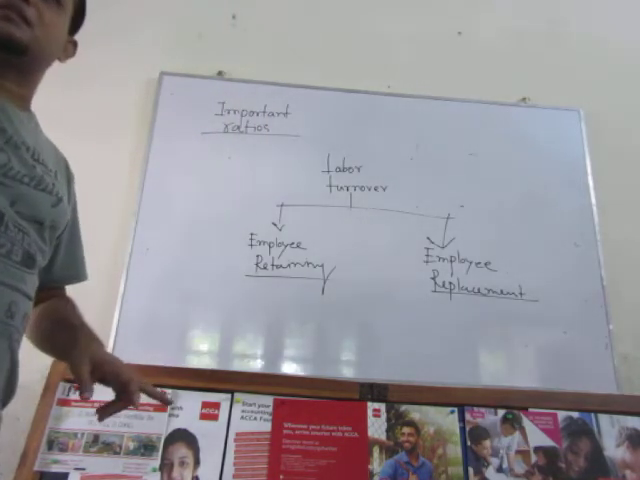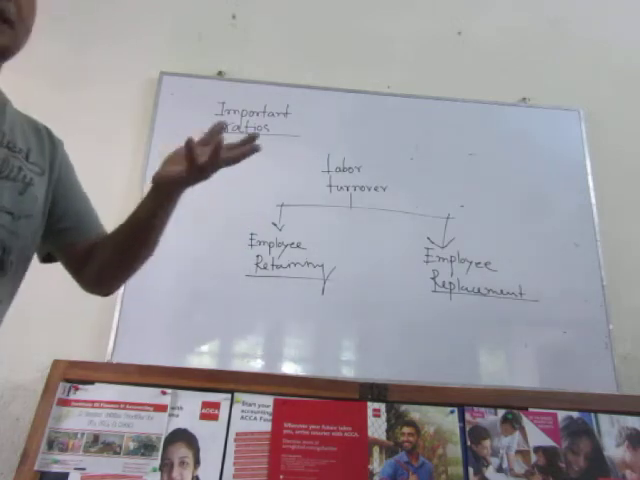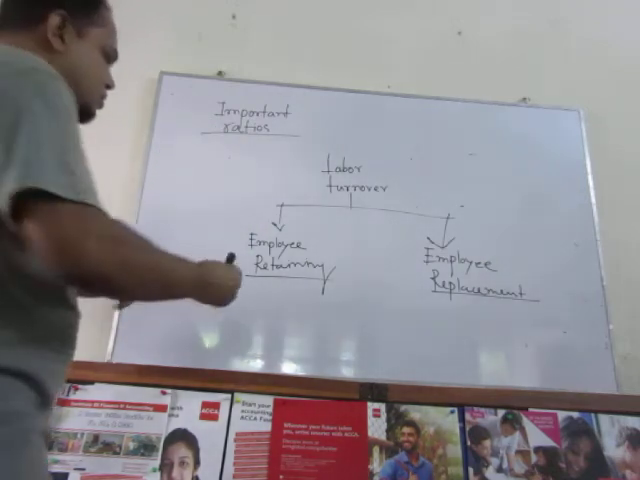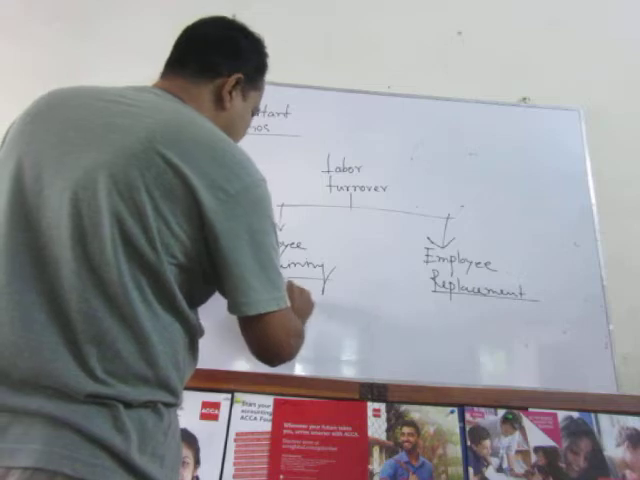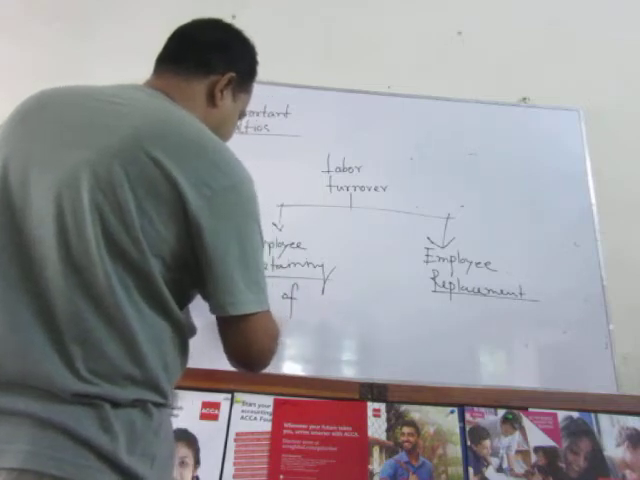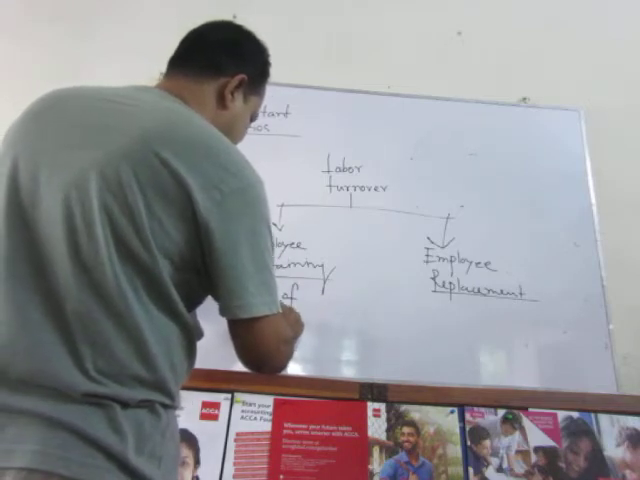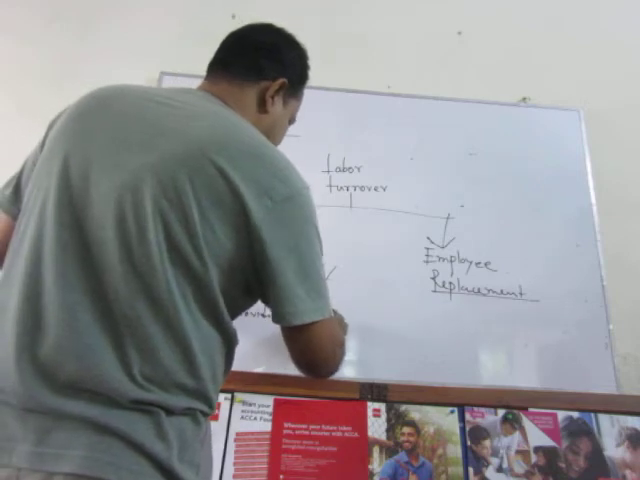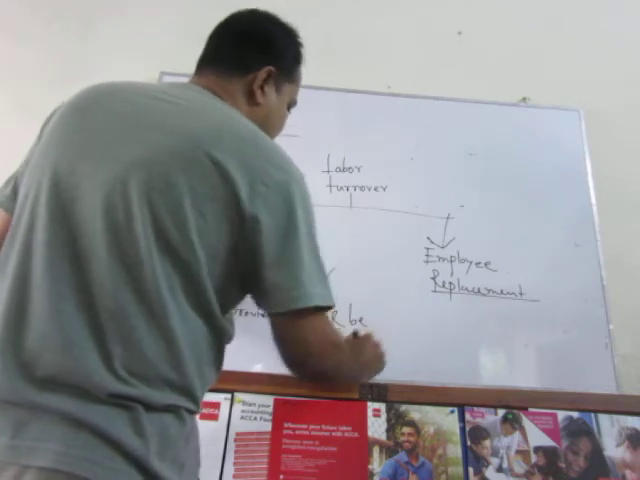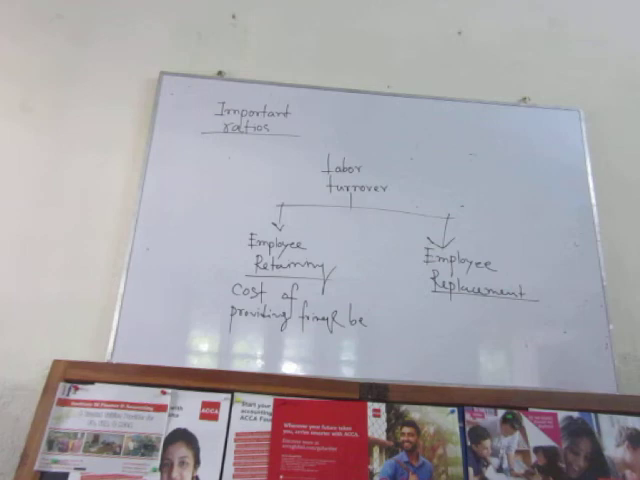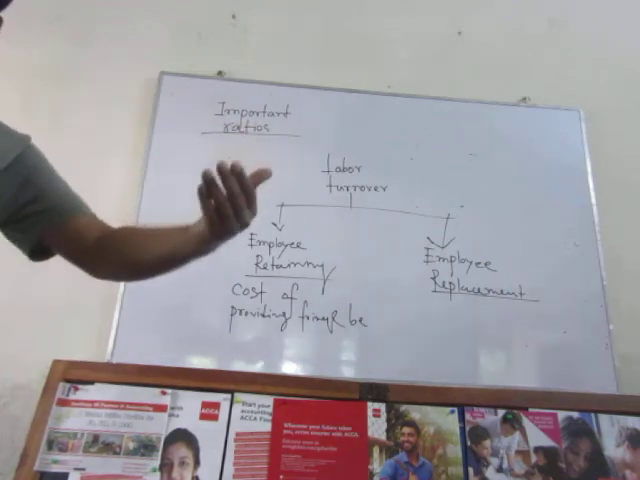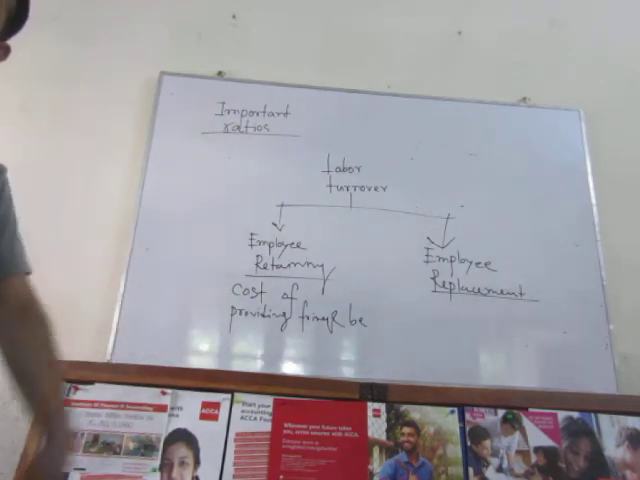ও আমার থেকে বেশি দিচ্ছে, I have to provide that much. So it's the kind of cost. So as a whole, cost of providing fringe benefit, different kinds of benefit. দিতে হবে, দিলে they will be retained.